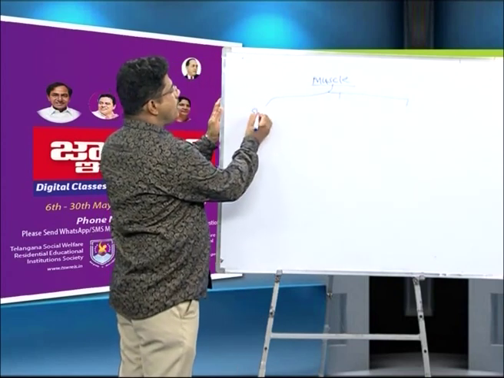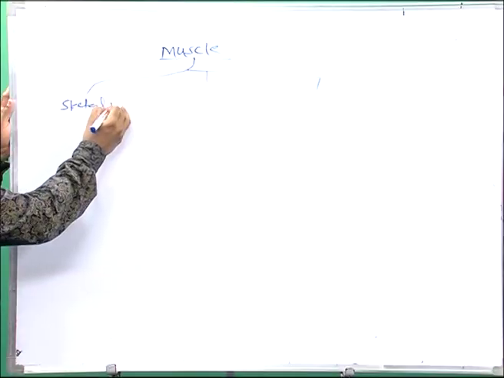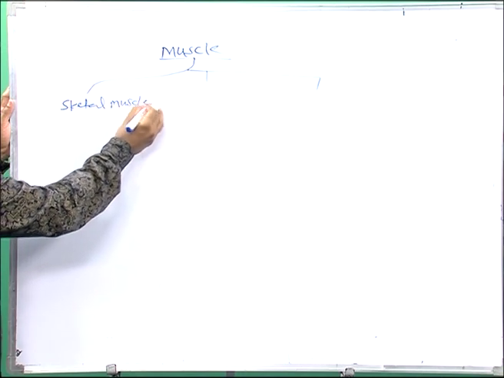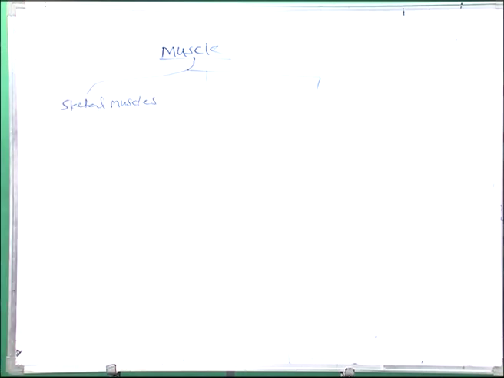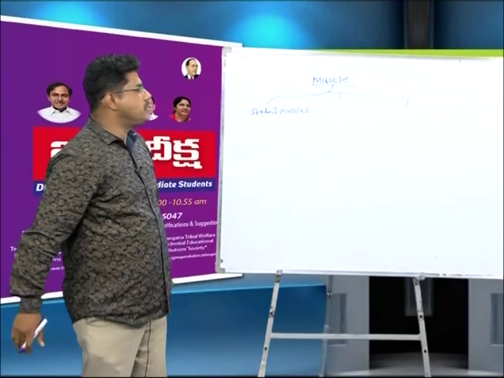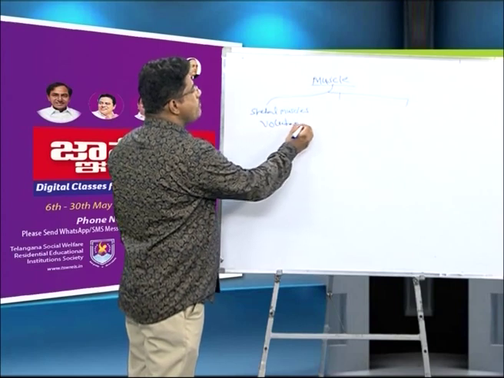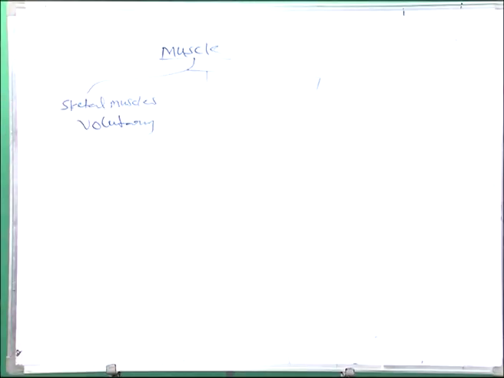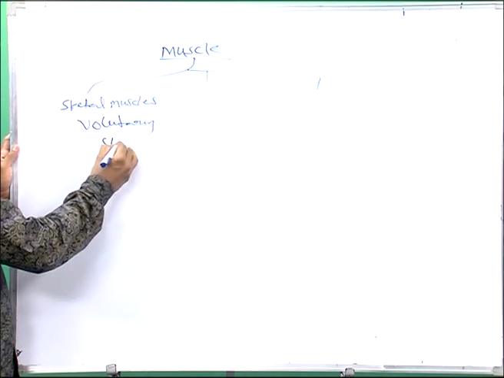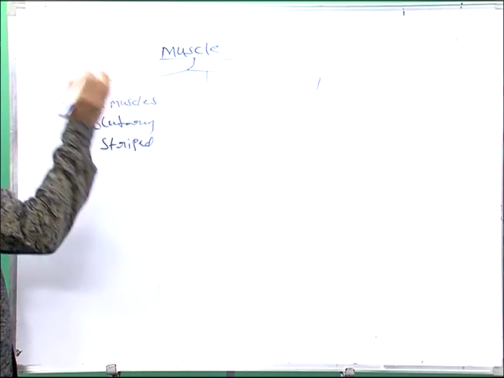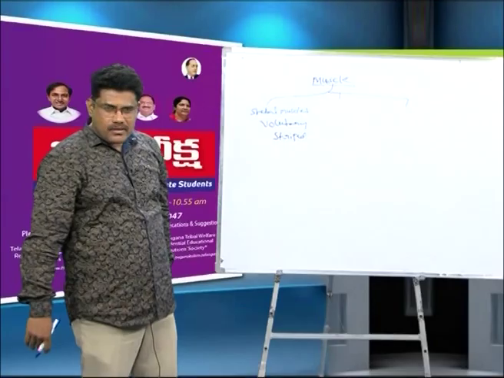One is the skeletal muscles. Skeletal muscles, other name voluntary muscles, are striped muscles. You understand?